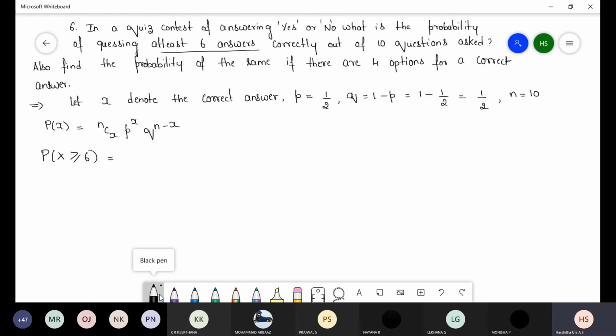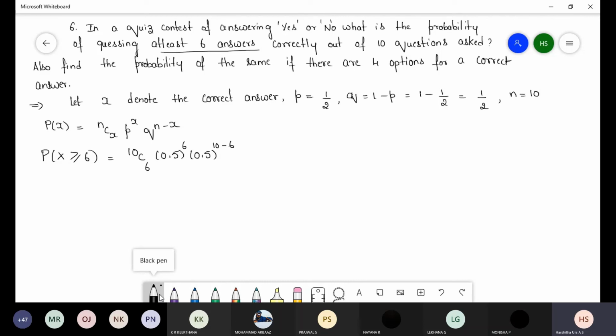So here we can write 10C6, 0.5 whole power 6, that is the x value, 0.5, 10 minus 6 because number of questions is 10.